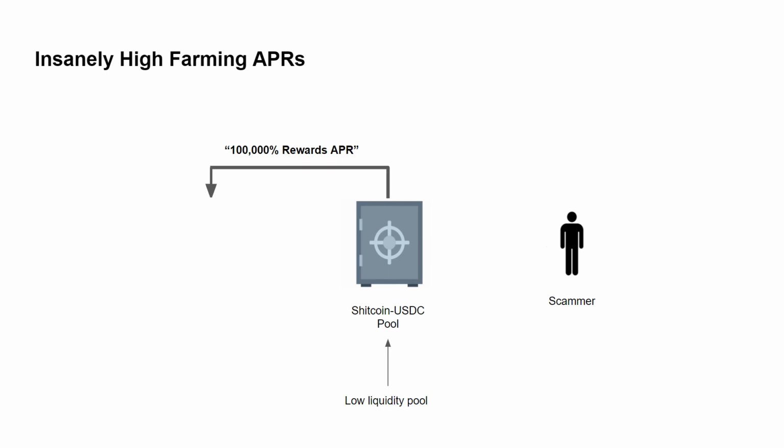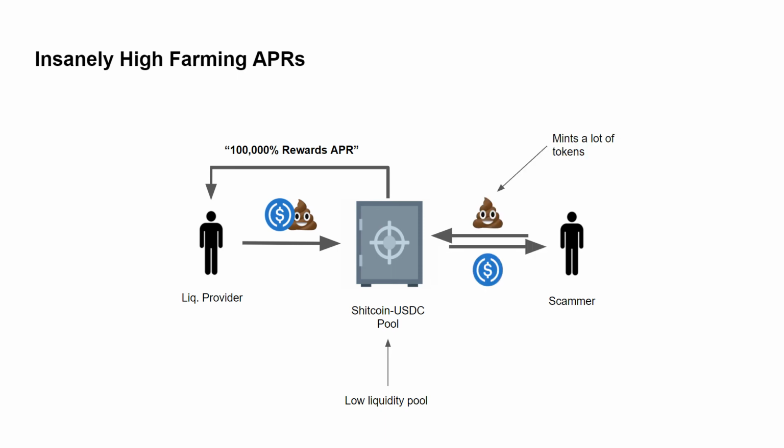This attracts unsuspecting liquidity providers due to FOMO or thinking they found a great investment. As they add liquidity to the pool, the scammers are trading their constantly minted shit tokens for USDC. This, along with the minting, tanks the price of the token and the pool's APR. When it's all said and done, the LPs are left with pretty much nothing, and the scammers have taken a bunch of USDC.